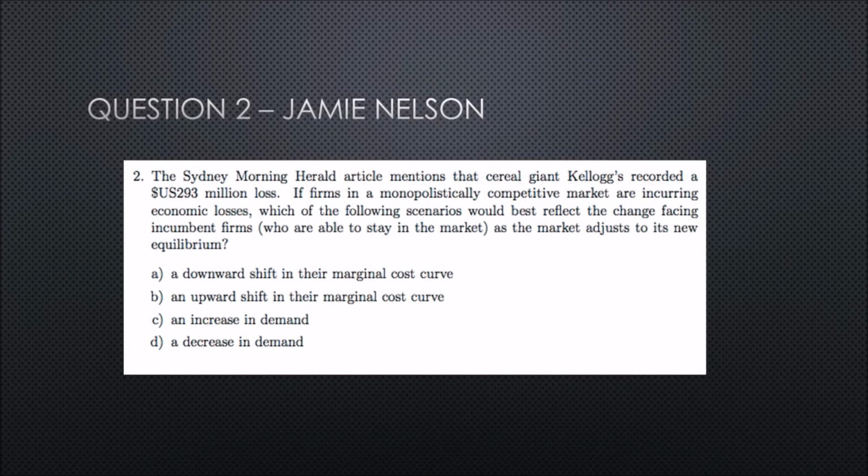If firms in a monopolistically competitive market are incurring economic losses, which of the following scenarios would best reflect the change facing incumbent firms, which are those who are able to stay in the market, as the market adjusts to its new equilibrium? A. A downward shift in their marginal cost curve. B. An upward shift in their marginal cost curve. C. An increase in demand. Or D. A decrease in demand.